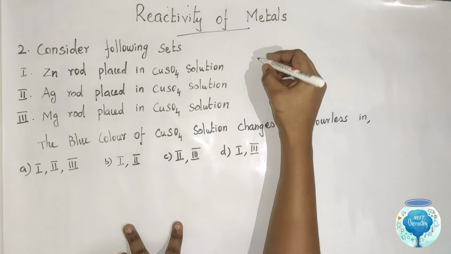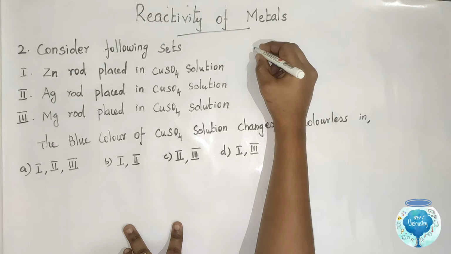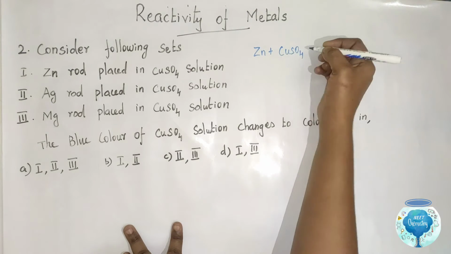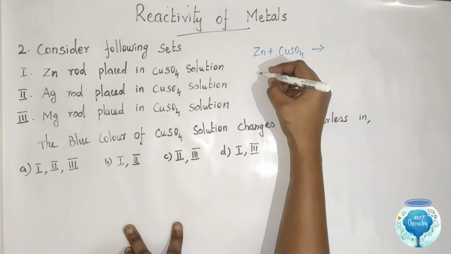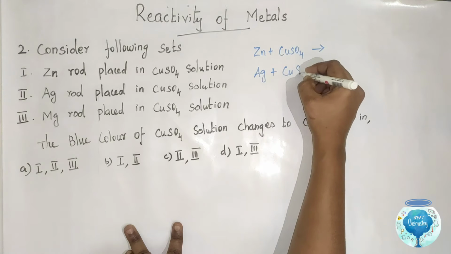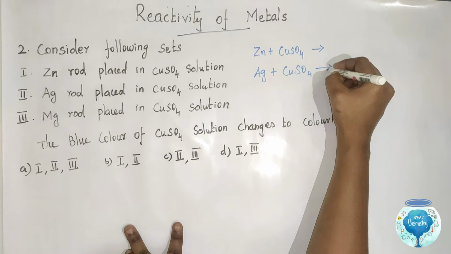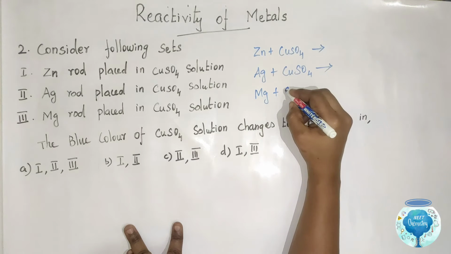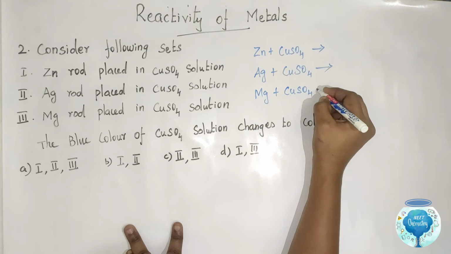Zinc rod immersed in copper sulfate solution. Silver rod placed in copper sulfate solution. Magnesium rod placed in copper sulfate solution.